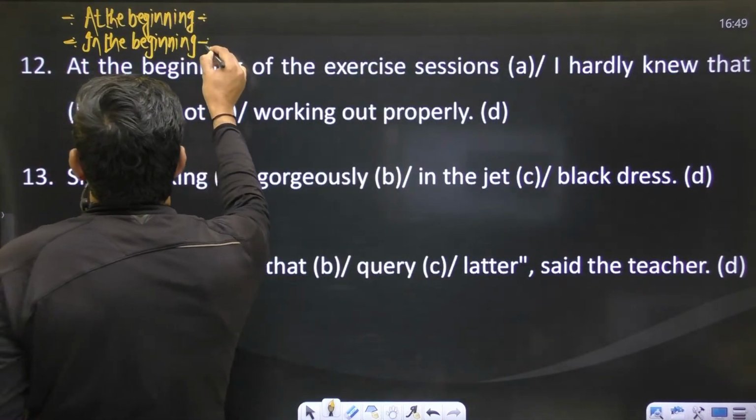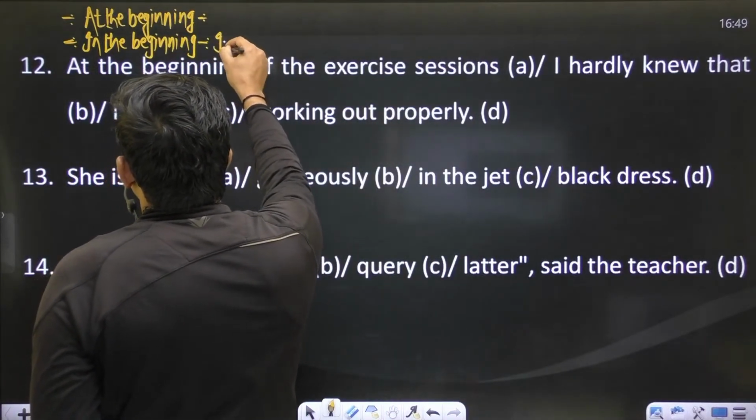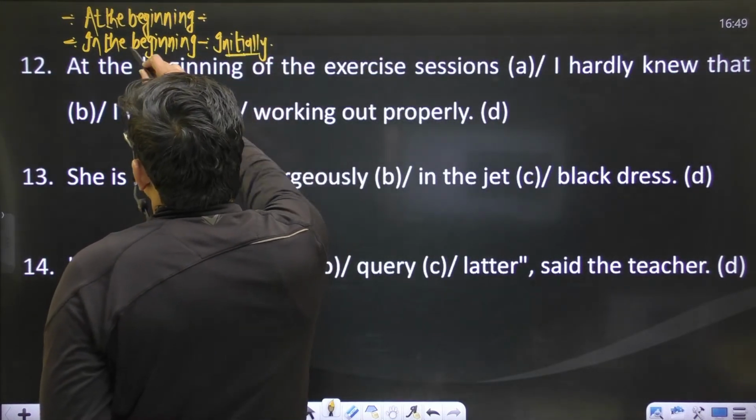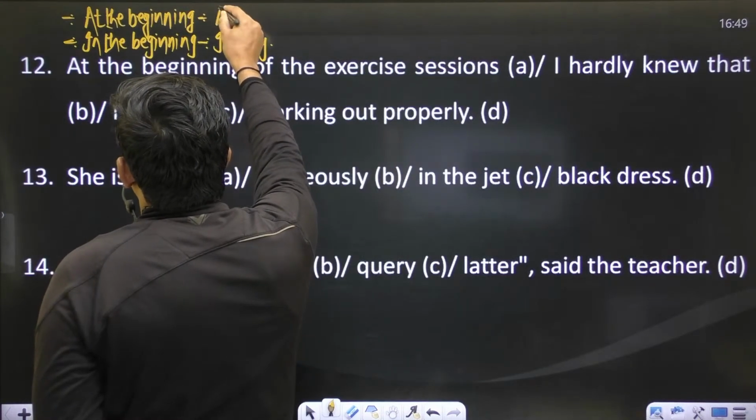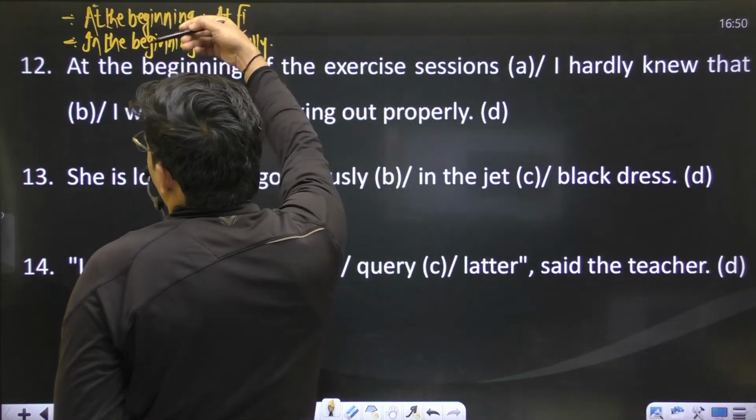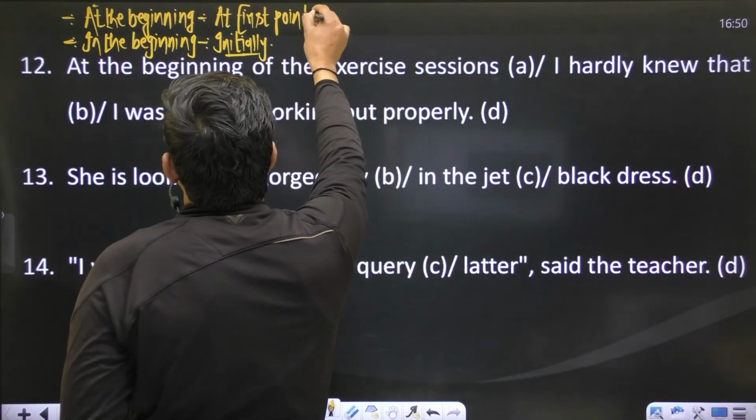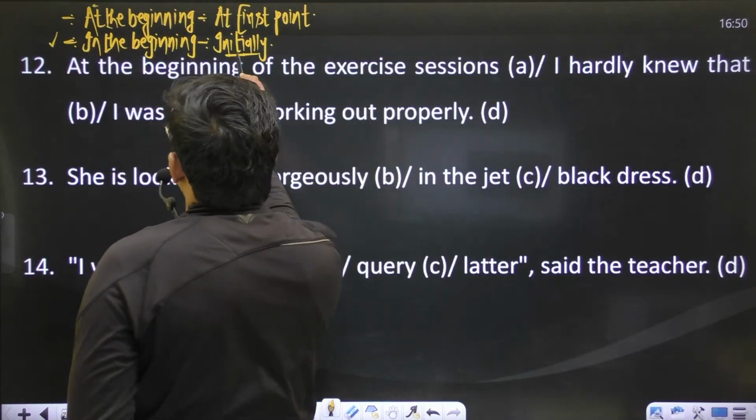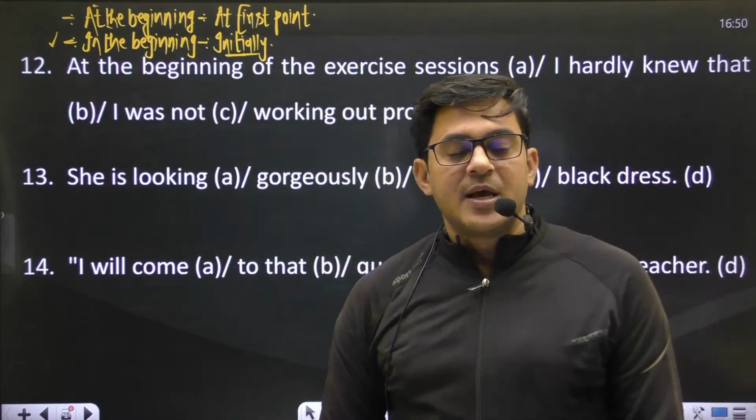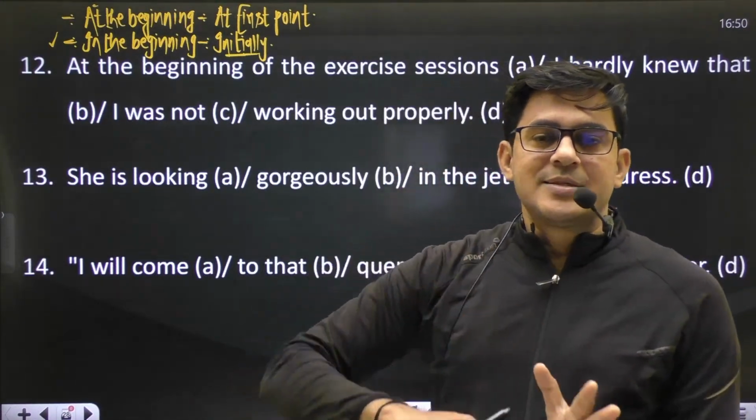And what is the meaning of both the phrases? This phrase "in the beginning" shows the sense of initially, right? And "at the beginning" shows the sense of at first point. The preposition "at" is a preposition of place as a point. So if you know the difference between both the phrases, "in the beginning" and "at the beginning", then you can just answer the sentence, okay?